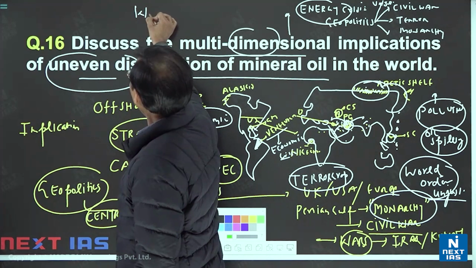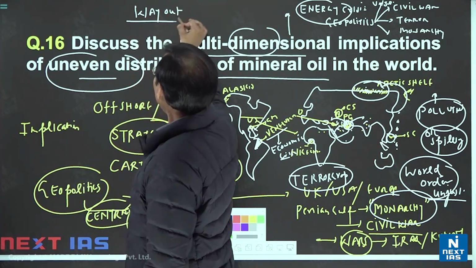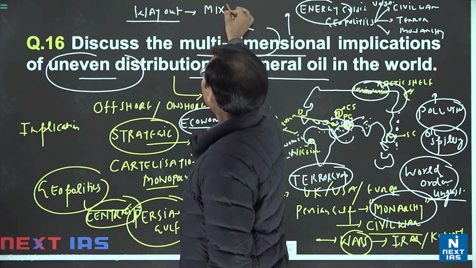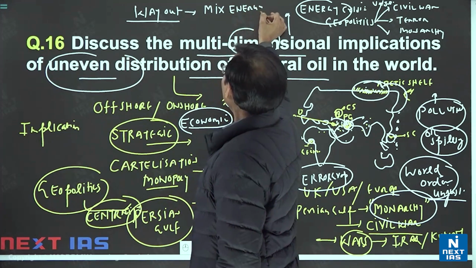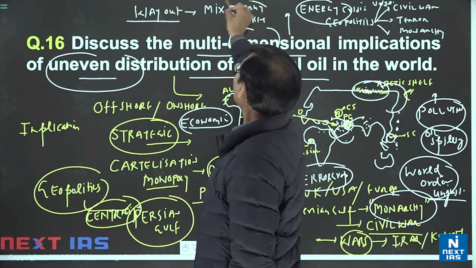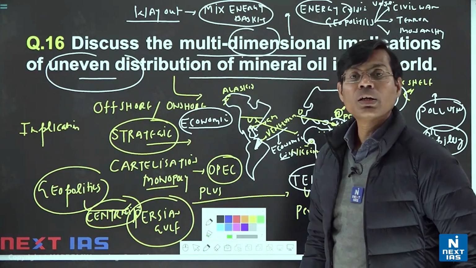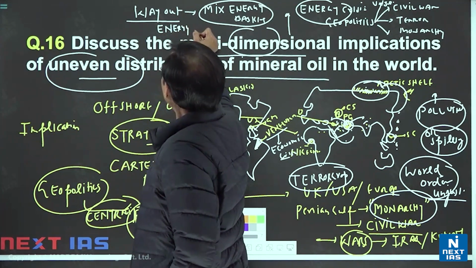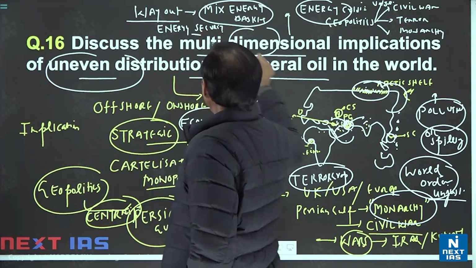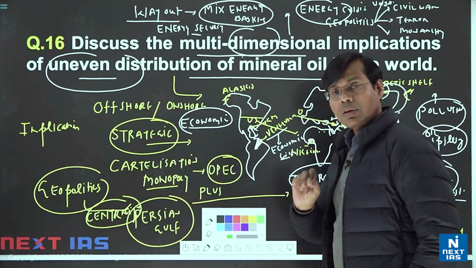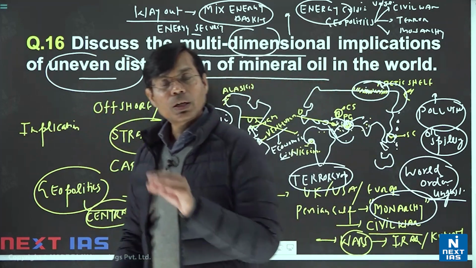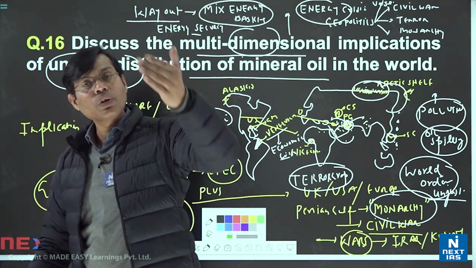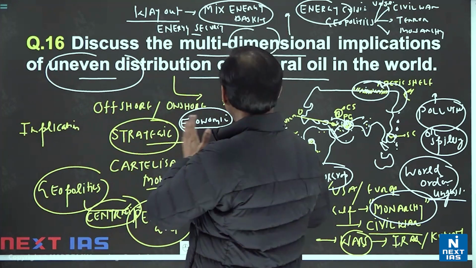The way out, you would say, is that rather than crude oil dependence, countries must try their best for a mixed energy basket. It is not a single energy that would be good. Mixed energy basket concept to deal with energy security. Besides getting energy security, this problem will also be sorted out. A right message would be given to the entire world that energy should not be single, it should not be strategic. No mineral, no commodity should be strategic to influence countries and their economy to a bigger scale.